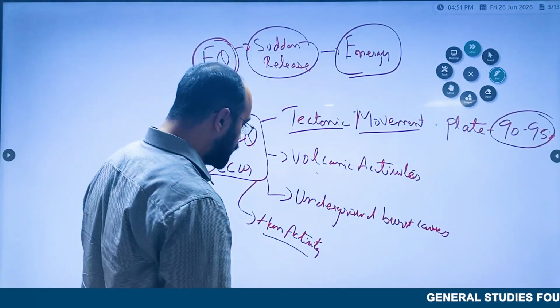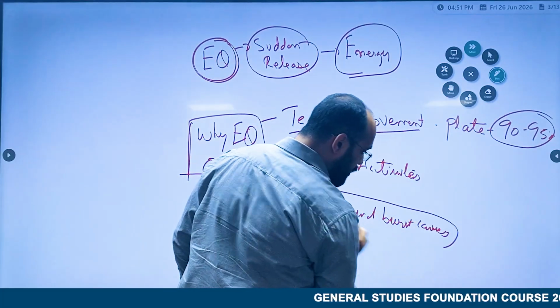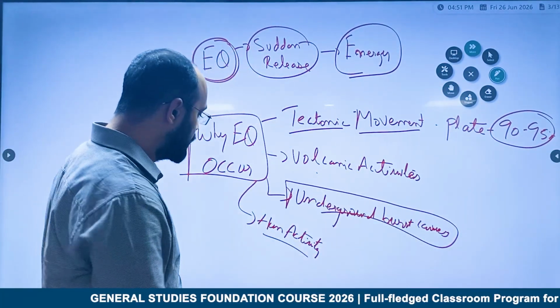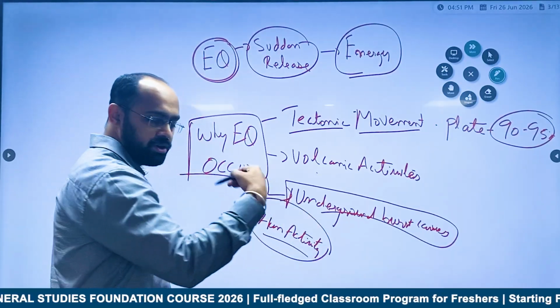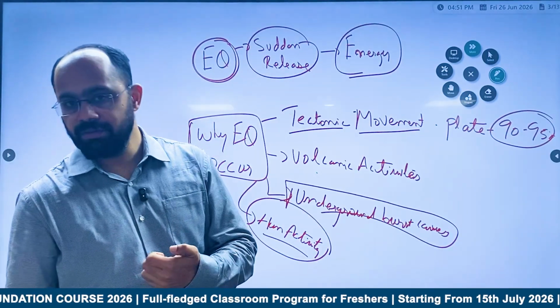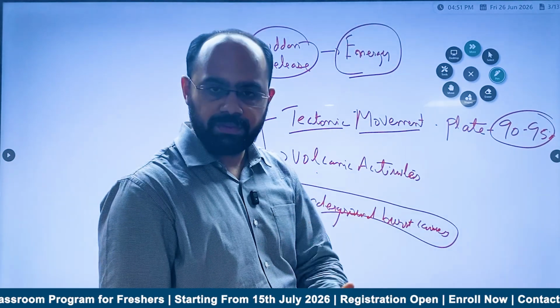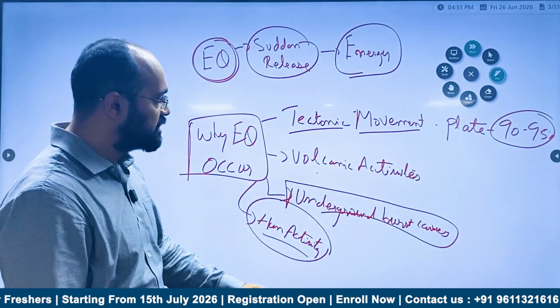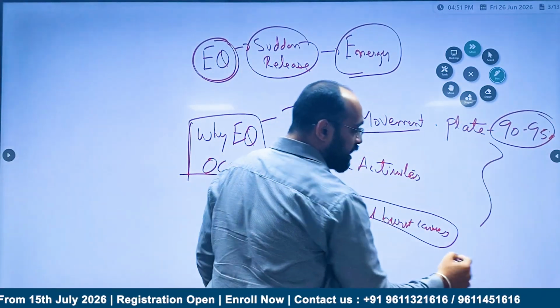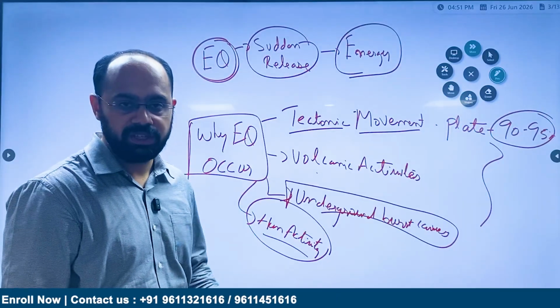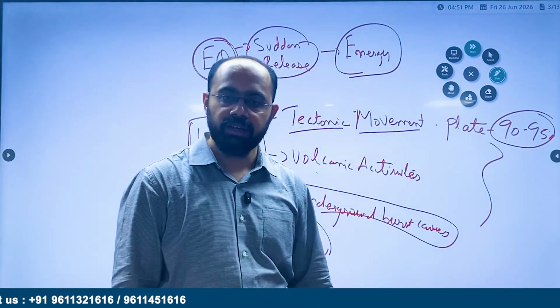If there is any burst of caves underground, this also causes an earthquake. Even human activities, such as construction of dams and drilling, can cause earthquakes. The first three can be categorized as natural causes, and the last one is human-made earthquakes.